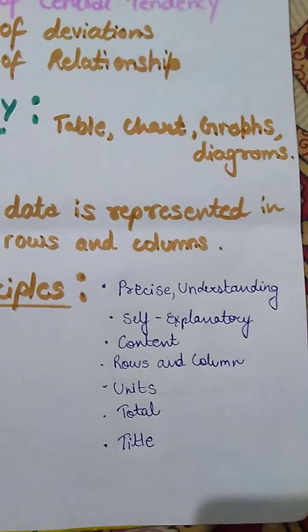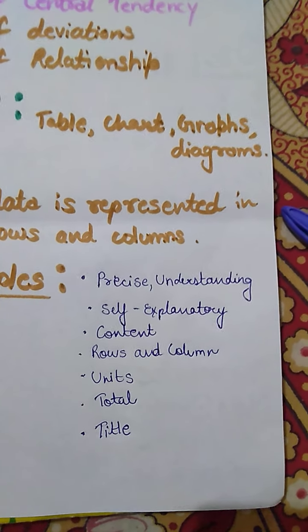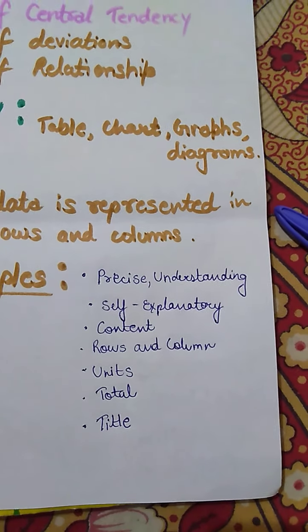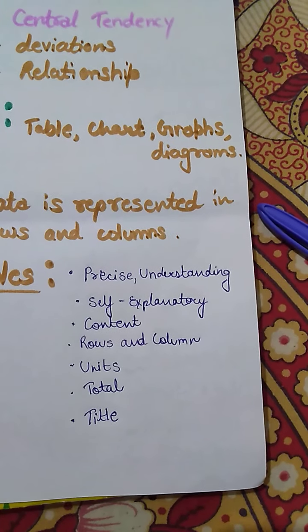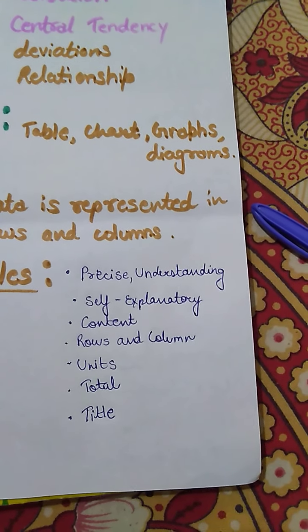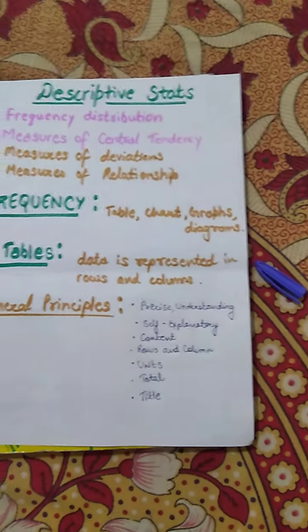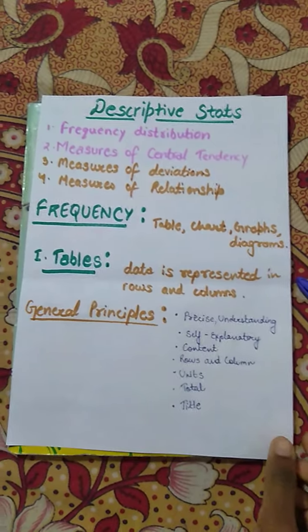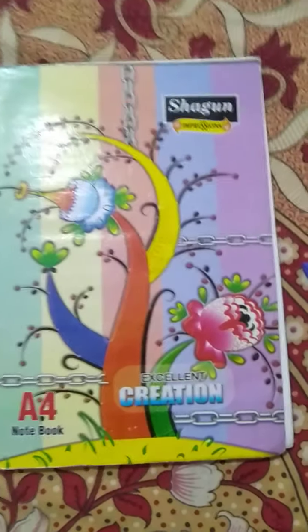The title of the table needs to be placed at the top of the table, which describes the content clearly and precisely. So after discussing the definition of table and the general principles of table, we will be proceeding towards the parts of table.